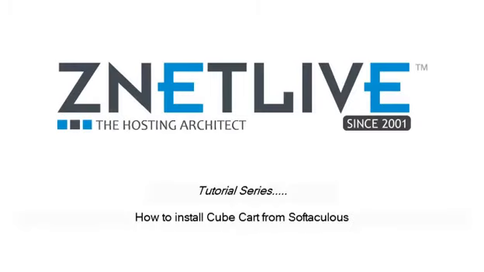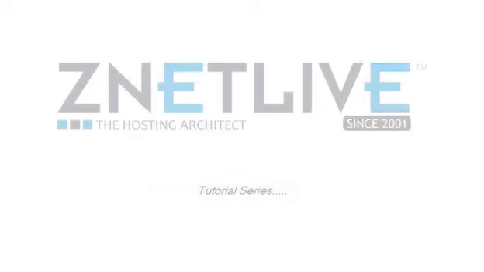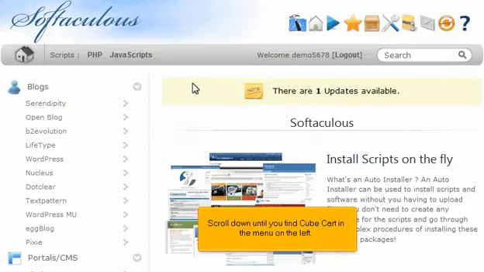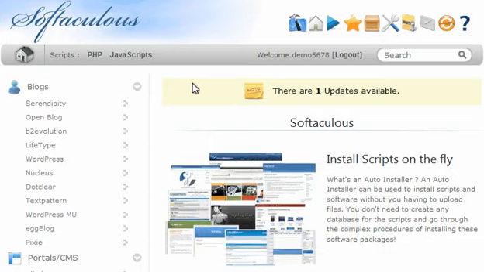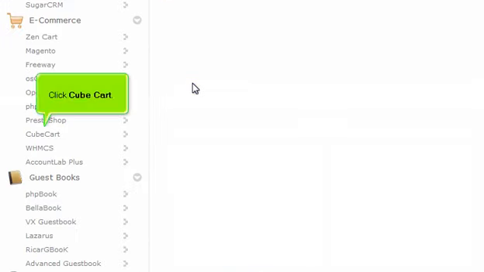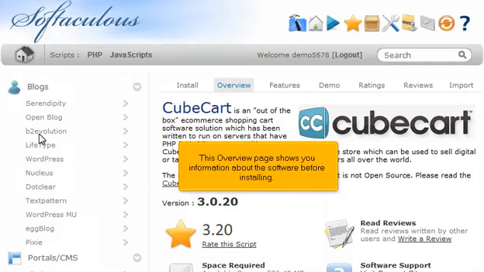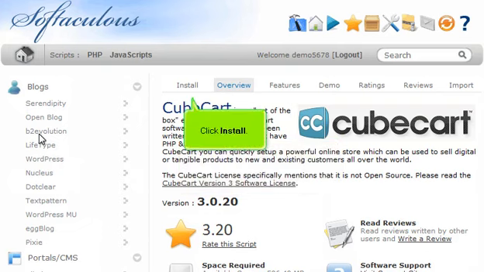How to install CubeCart from Softaculous. Scroll down until you find CubeCart in the menu on the left. Click CubeCart. This overview page shows you information about the software before installing. Click Install.